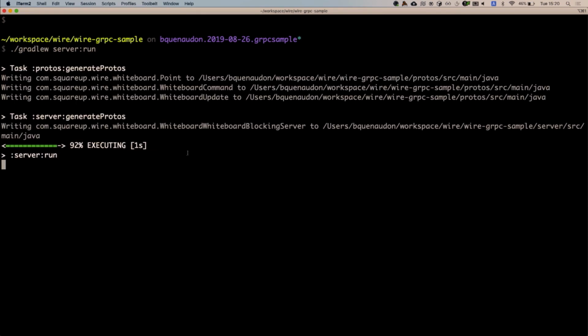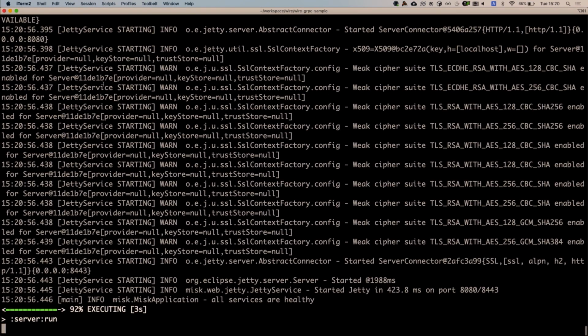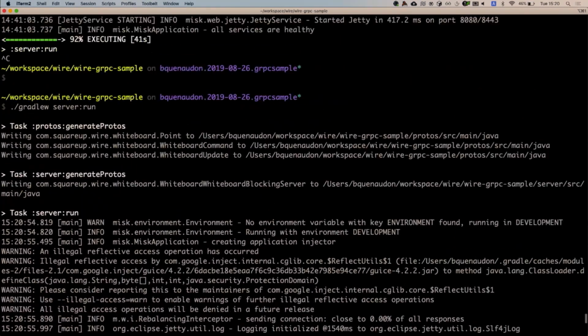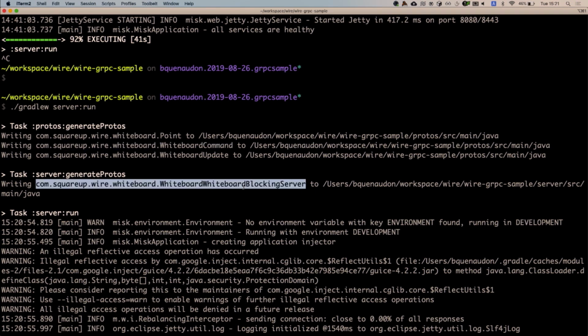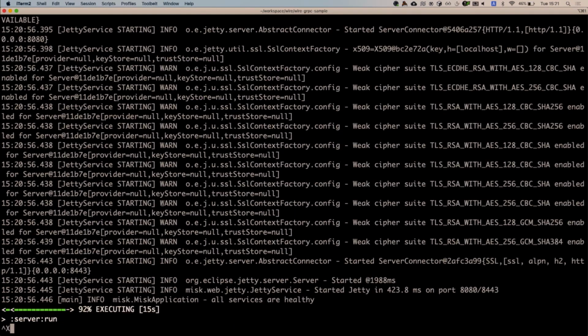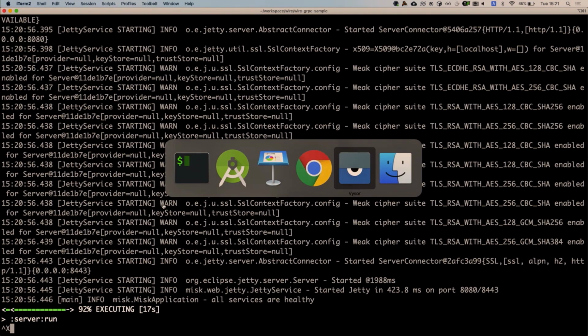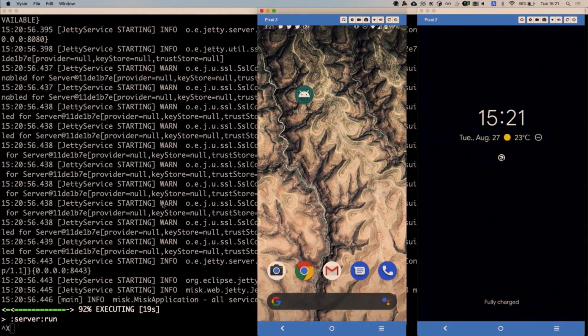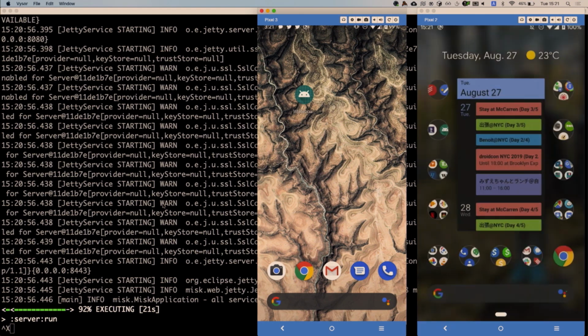So we run the server. You can see that protos are generated. Let's go back. Protos generate the three messages: point, whiteboard command, update. The server generates its own interface, and the client wasn't involved here. And so we'll see how it renders for the client.